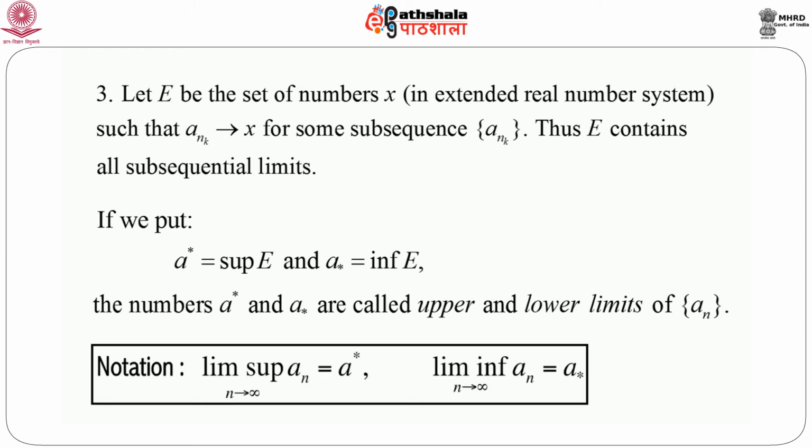Now the notation used is lim sup as n goes to infinity of a_n equals a upper star, and lim inf as n goes to infinity of a_n equals a lower star. So this is the way we define lower and upper limits. Now naturally, since we are defining it this way, each of the members of E